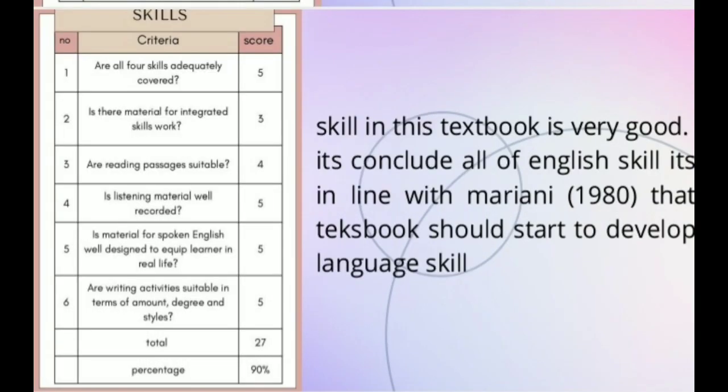The next part is about skills. Skills in this textbook are very good. It includes all English skills, such as reading, speaking, listening, and also writing. It is in line with Mariani's statement in 1980 that a good textbook should develop language skills.